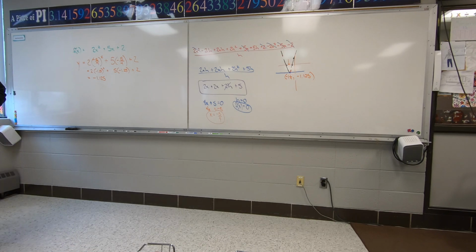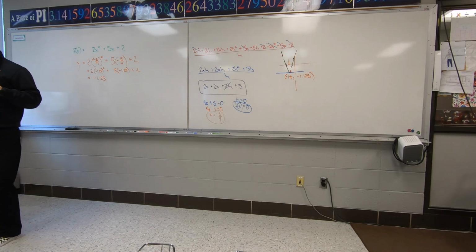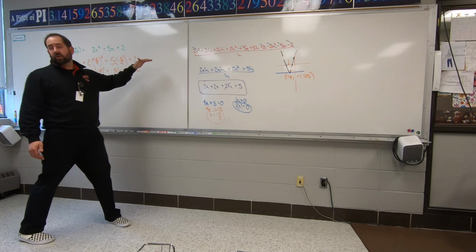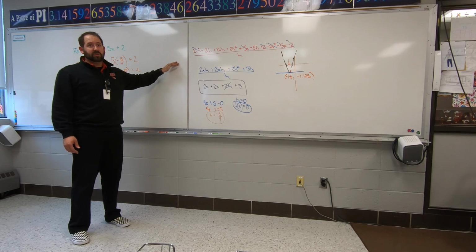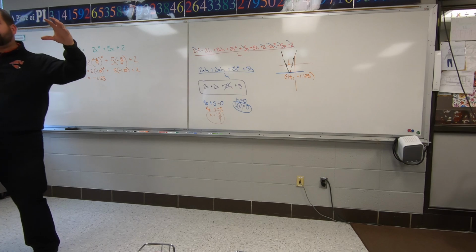Now, here's the trick. I'll do another one if you need to see one of these, so you can see how to do it. Now, I hinted at it earlier, or yesterday I should say, I'm going to give you a bigger function than just x squared. So you will have the differential quotient, you're going to have a cube rule. So you're going to have to cube parentheses together and multiply, FOIL out all 3 of them.